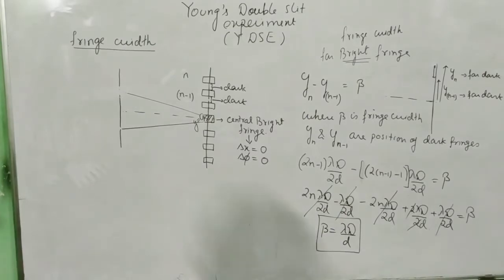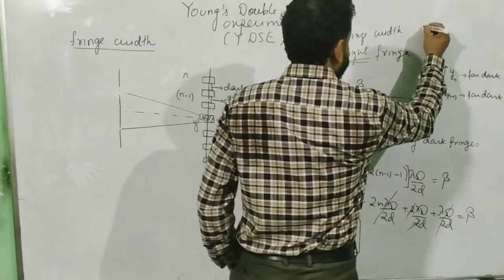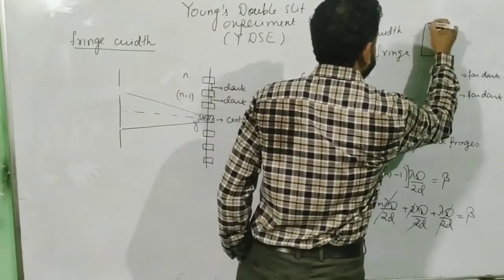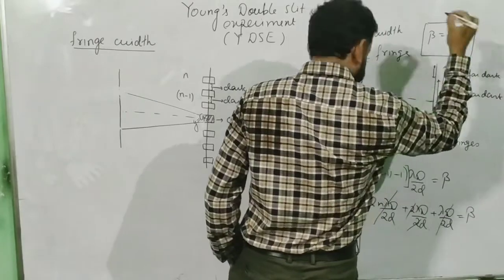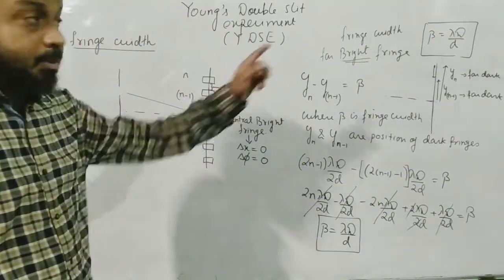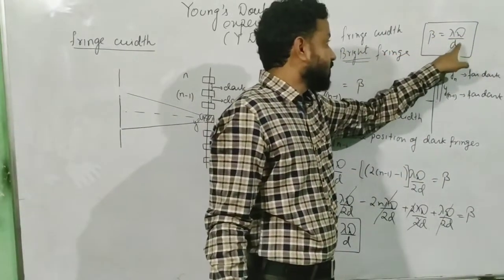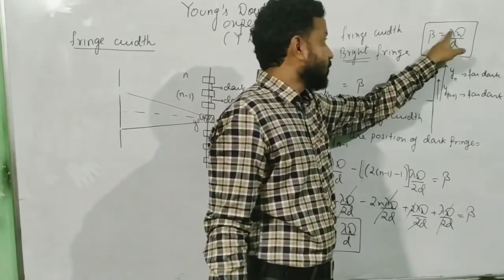So never forget this formula. It's a very important thing. Fringe width has a formula of beta is equal to lambda D by small d. Look at the dependence. It's directly proportional to capital D, inversely proportional to small d, directly proportional to wavelength.